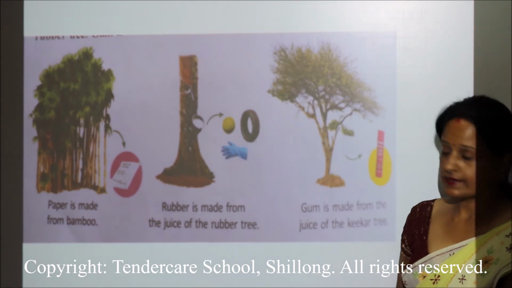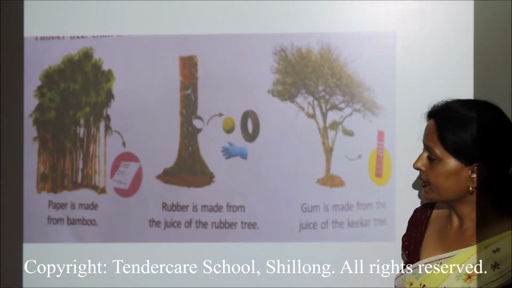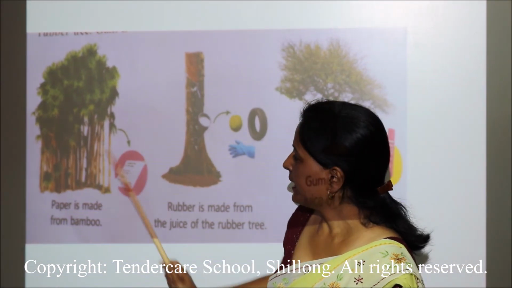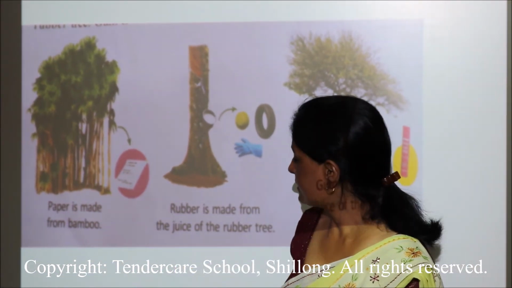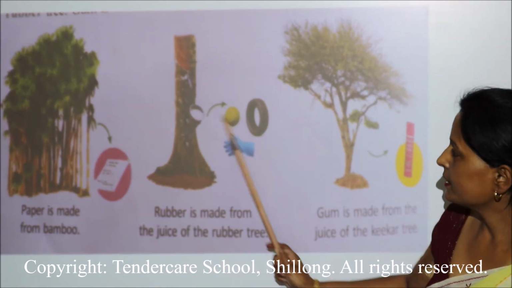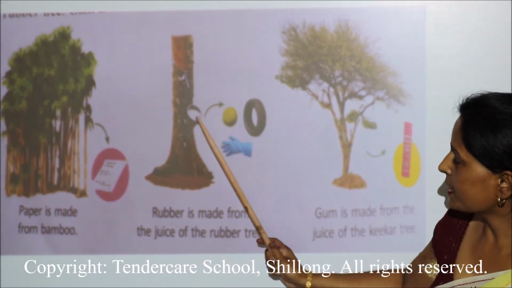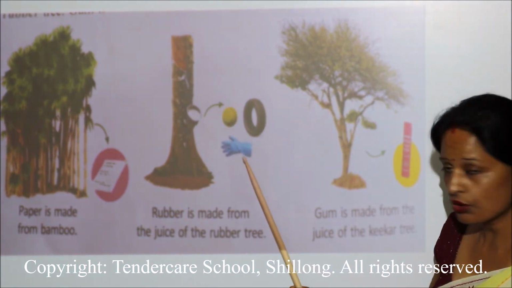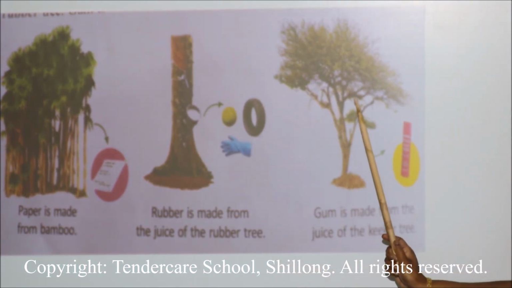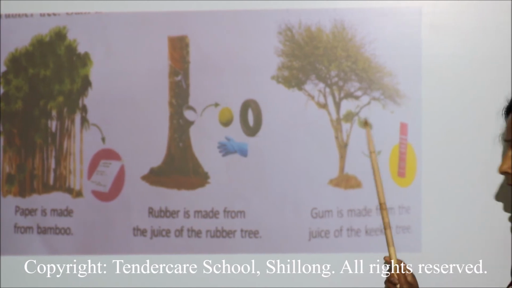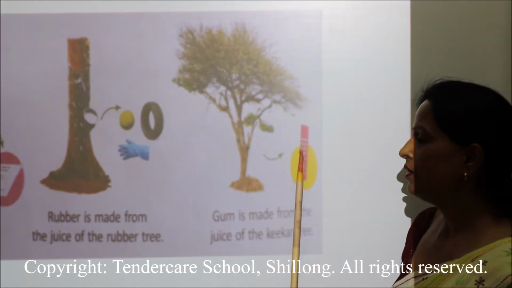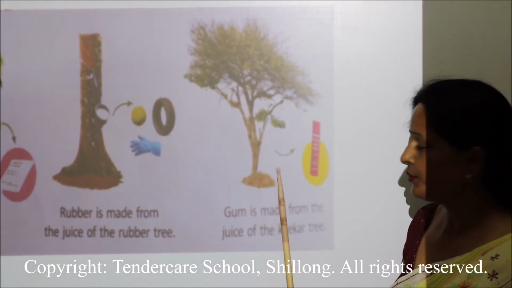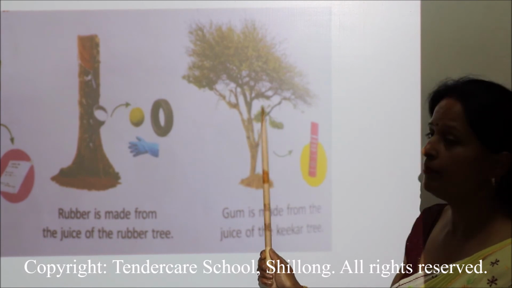Now plants give us paper, rubber and gum also. Yes, these are bamboo plants. We get paper from bamboo plants. Rubber. Do you see this is a plant which gives us rubber. Rubber is used to make balls and tires and gloves. Now this is a plant from where we get gum. Gum is used for pasting, and this gum comes from plant only.